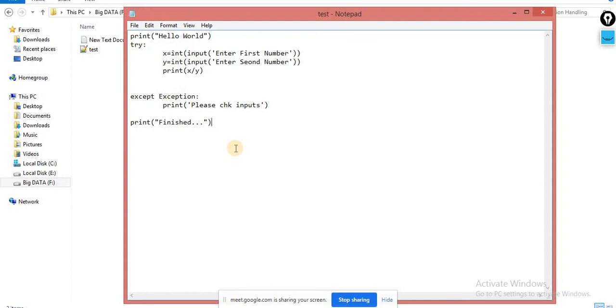Okay. So yesterday we discussed the try and except statement. As we know, we can use multiple except statements with a single try. But it is mandatory that whenever you use the try keyword, you must use except, otherwise you will get an error message. So keep this point in mind whenever you are using try.